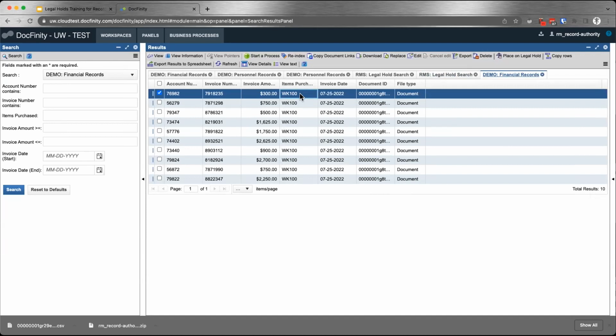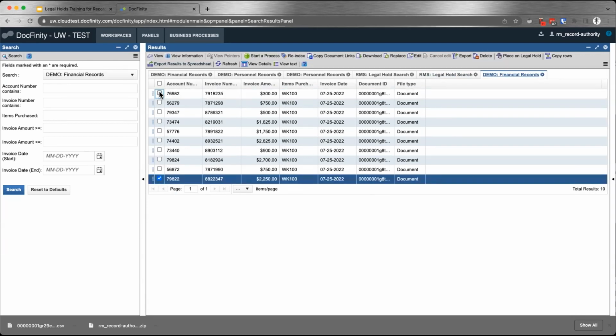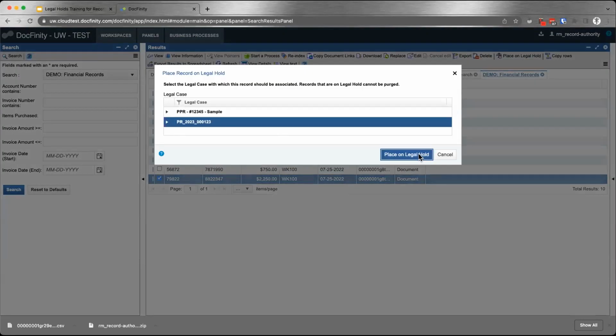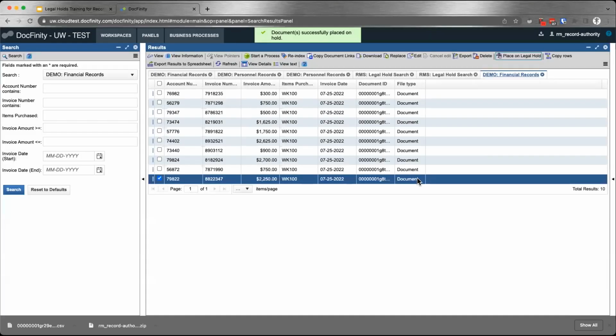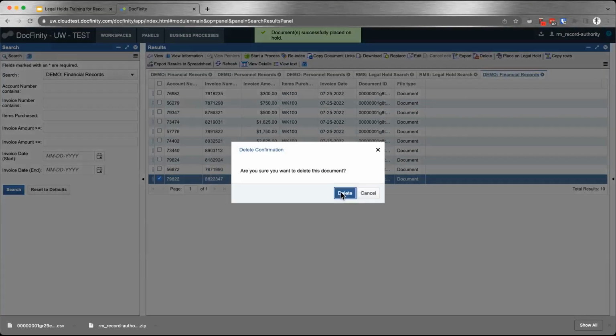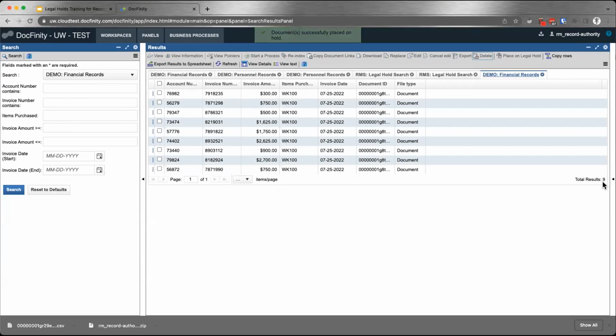And so the document still exists. Actually, let me put this last one on hold too, so that we see the same thing on the other search. Oh, sorry, let's put this on hold. And then let's delete this one as well. I'm down to 9.